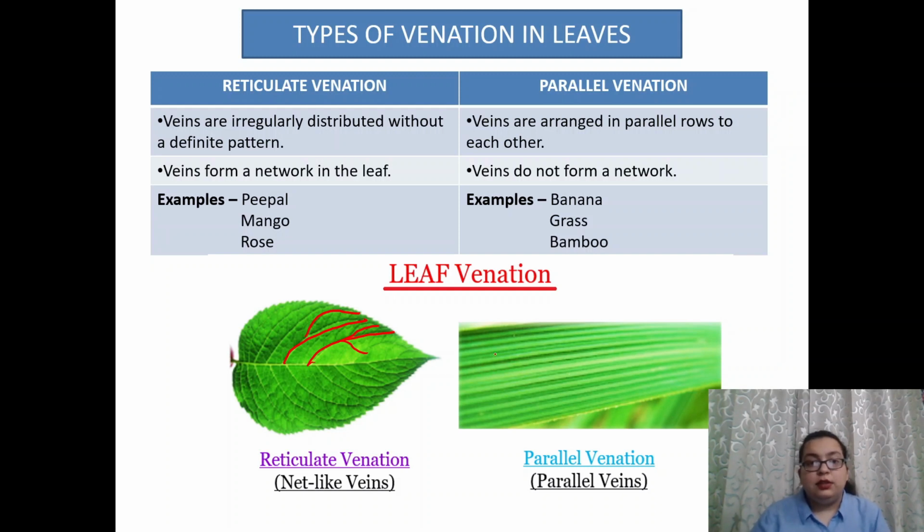Now, in parallel venation, the veins are arranged in parallel rows to each other. Now we know parallel lines never meet. So in parallel venation, veins do not form any kind of network. Whereas in reticulate venation, the veins form a network in the leaf. For example, in reticulate venation, as we can see, there are net-like veins present on the surface of the leaf. So the examples are peepal, mango, or rose plant. And in parallel venation, the examples are banana, grass, or bamboo, in which the leaves have parallel venation.